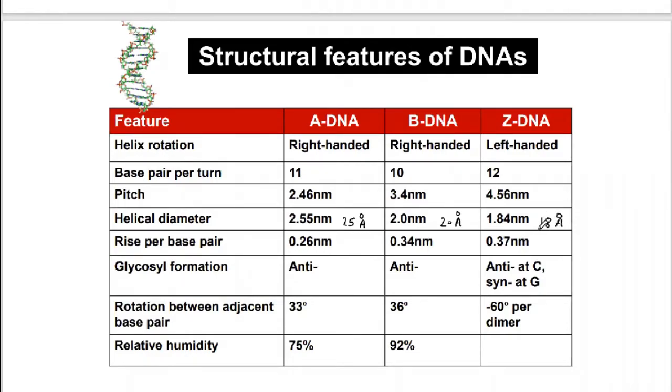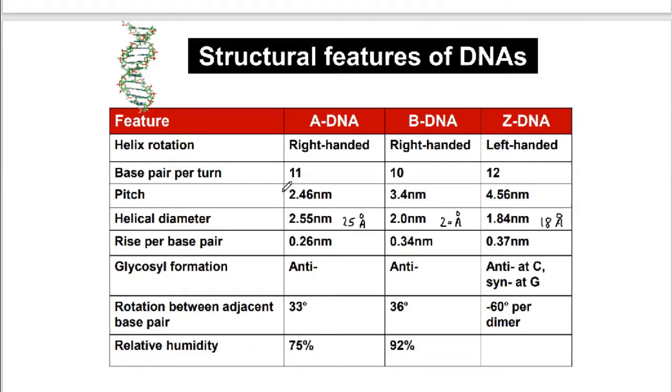The diameter here is 18 angstrom. That means it is the thinnest of all the DNA molecules. Z-DNA is the thinnest, and A-DNA is the thickest of all the DNA molecules present.